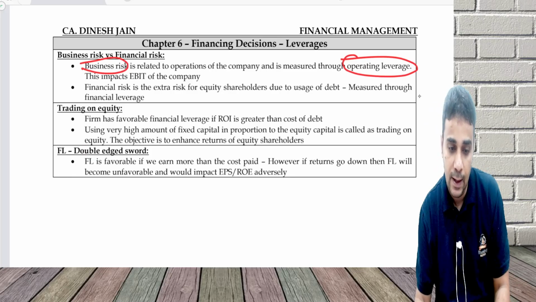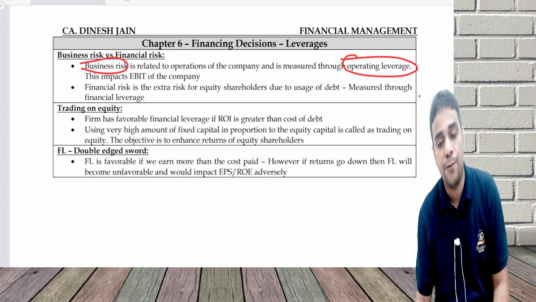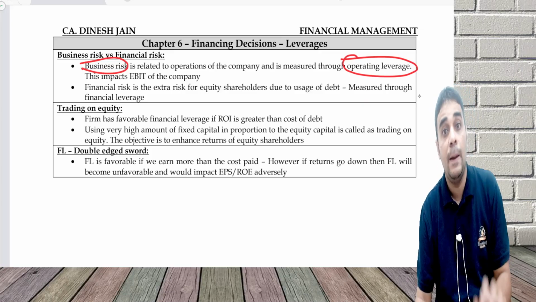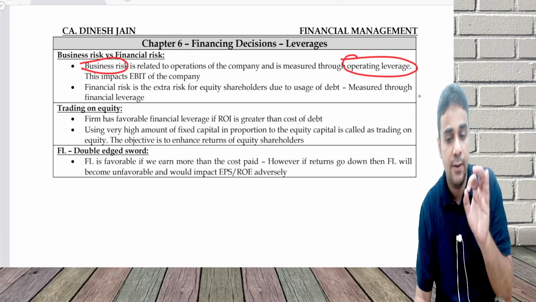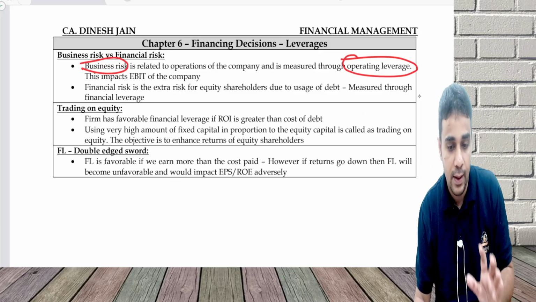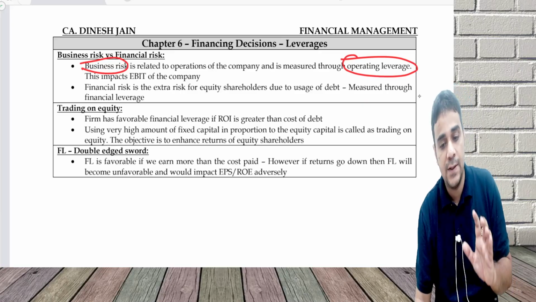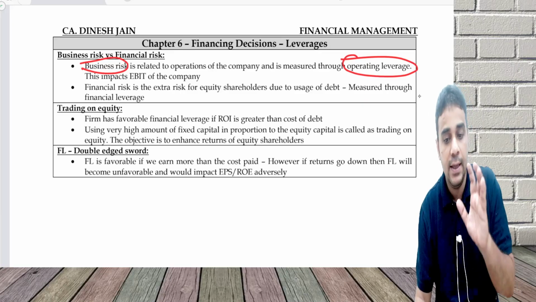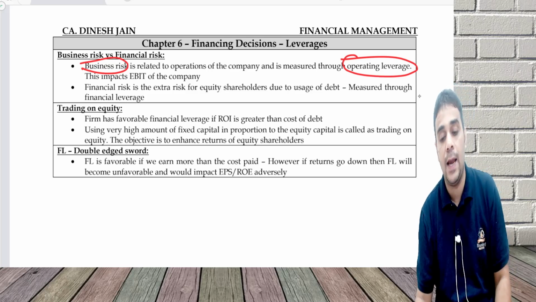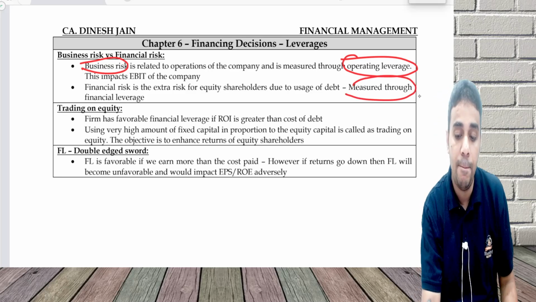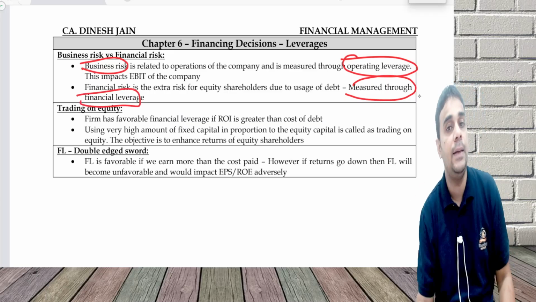When I use debt and preference, it leads to a financial risk because I have to pay interest and preference dividend even when the business is not doing well. This is measured through financial leverage, and when you combine them together, it is called combined leverage.